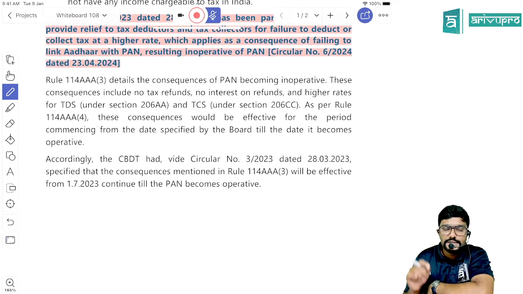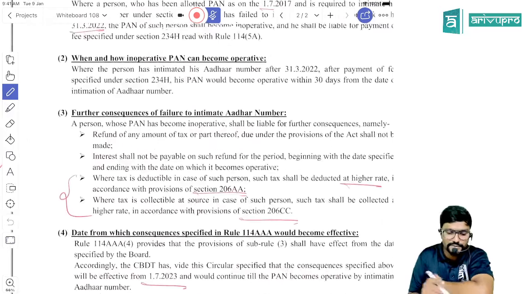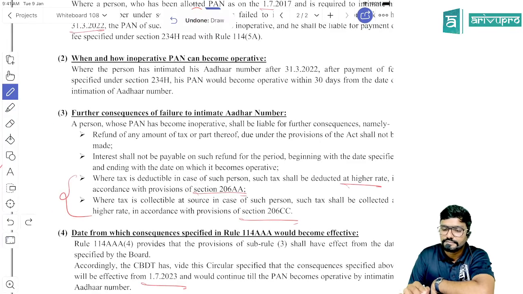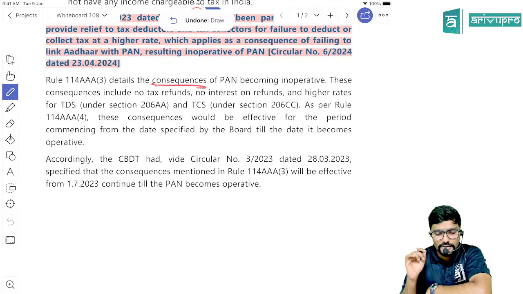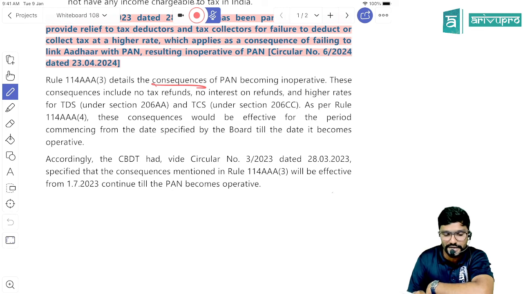Rule 114AAA Subrule 3 details the consequences of PAN becoming inoperative, which we just now saw. This part, guys. These consequences include no tax refunds, no interest on refunds, and higher rates for TDS under section 206AA and TCS under section 206CC as per Rule 114AAA Subrule 4. These consequences would be effective for the period commencing from the date specified by the Board till the date it becomes operative.